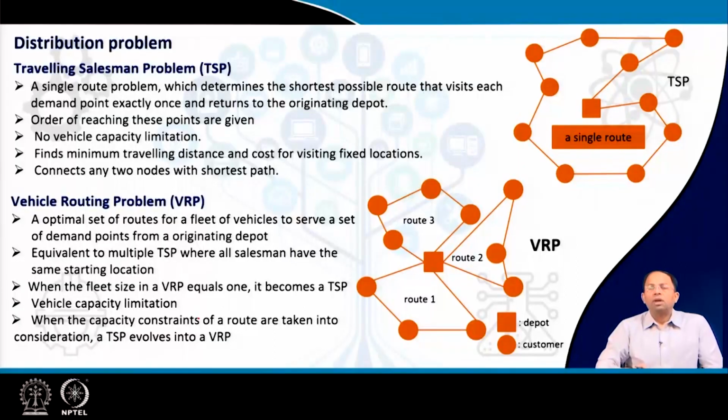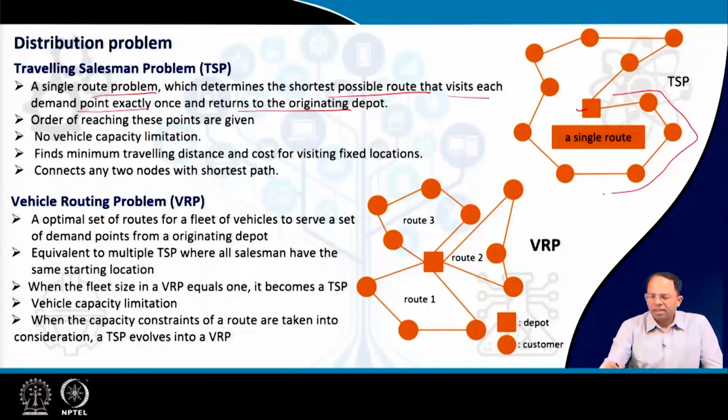Now, what is the traveling salesman problem? It's a single route problem. We determine one route, for example, here this is the starting point of the vehicle, and we are determining one single route which is the shortest possible route that visits each demand point exactly once and returns to the originating point. Over here, I have gone via this particular route and then I have returned back to this starting point.